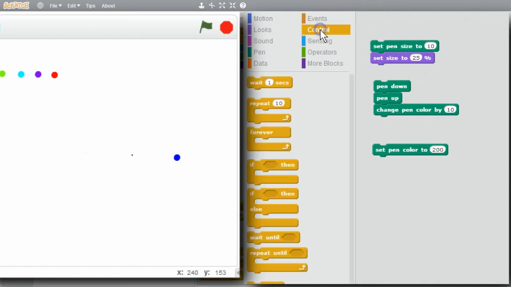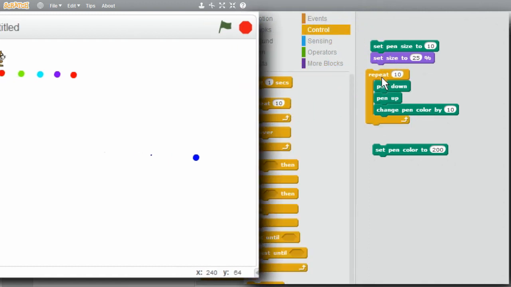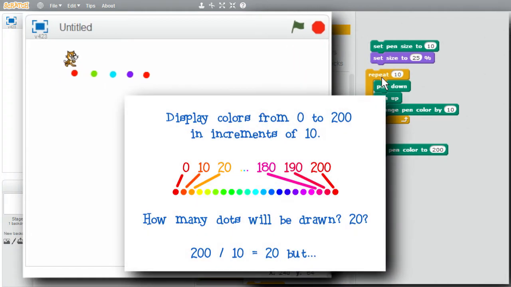Go to control to get a loop, get a repeat. I want to display the colors 0 through 200 in increments of 10. Should the loop run 20 times? 200 divided by 10 is 20. Notice that earlier I made 5 dots when going from 0 to 200 by increments of 50, even though 200 divided by 50 is 4, not 5. 4 dots would have gotten me only up to the dark blue, not to the red. If I would use a repeat of 20, I would have an off by 1 error, also known as a